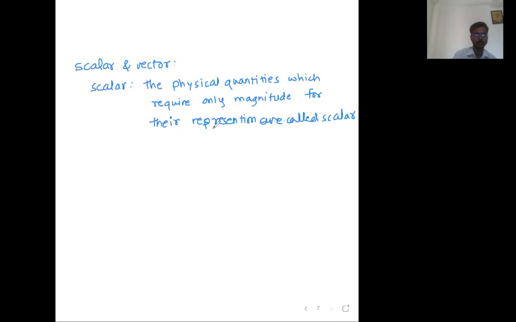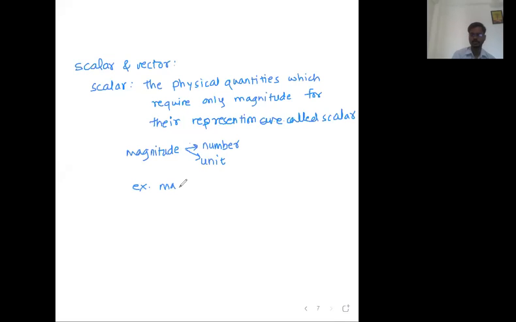Okay, what is the meaning of magnitude? Number and unit. Magnitude has two parts. One is number and another is unit. Direction is not required. Only number and unit required means magnitude required. Okay, and their examples you already know.